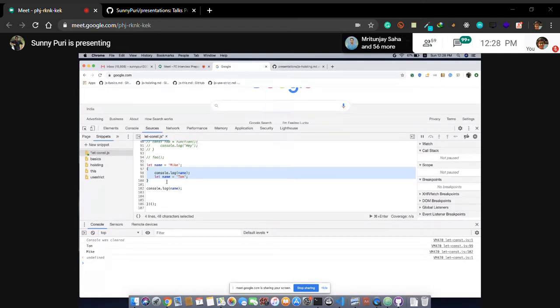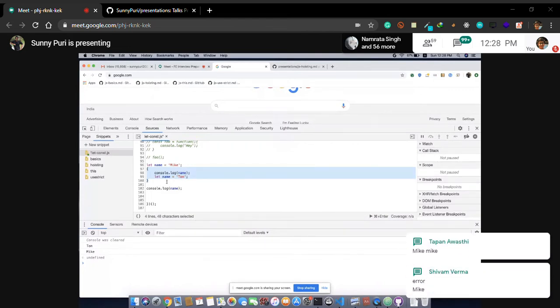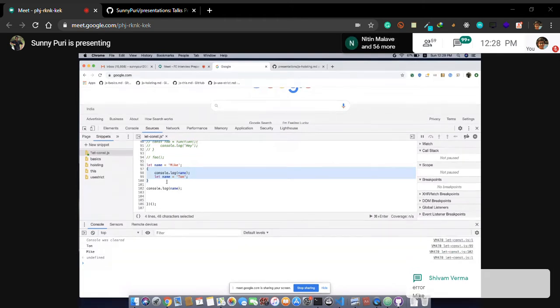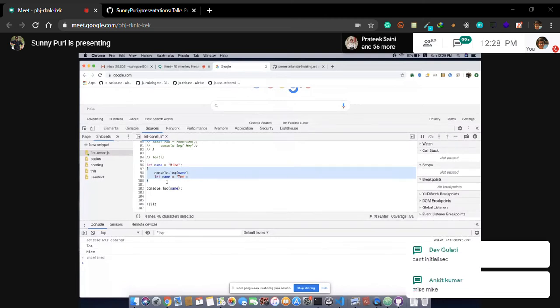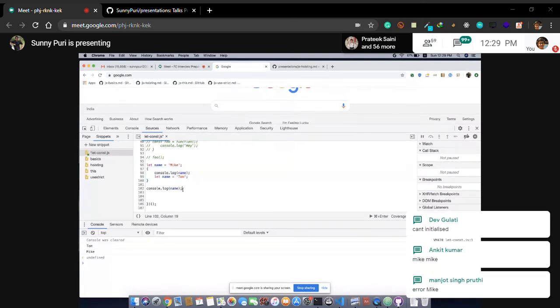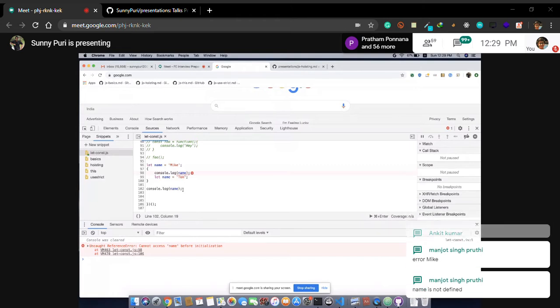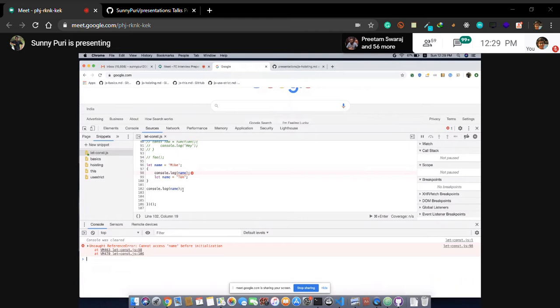If you're saying it is undefined, it means it is hoisted, but you guys are saying it is not getting hoisted. Error, Mike. Okay, those who are saying error, why error? Let's run it. First of all, if an error came, nothing will print after that because it will break the execution. So this is the first rule. If it is breaking, it will not execute the rest of the lines. That's why we are using try catch.